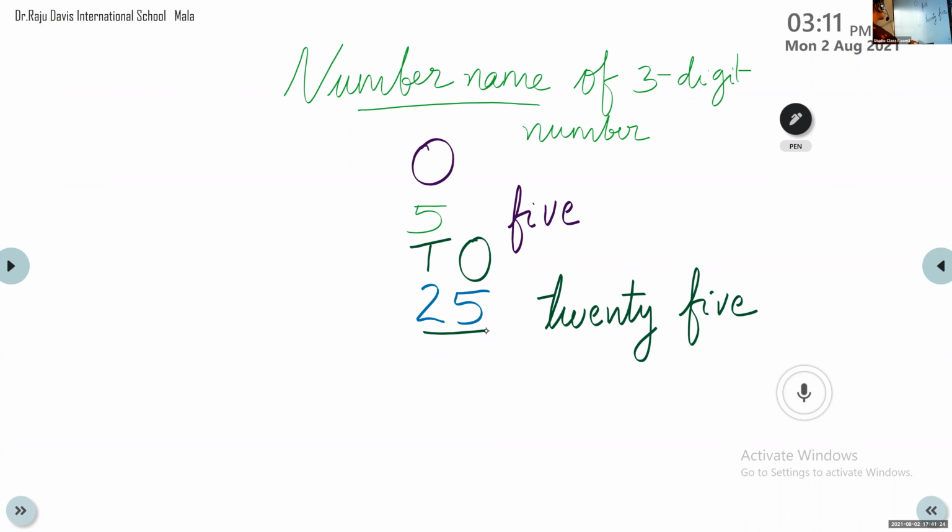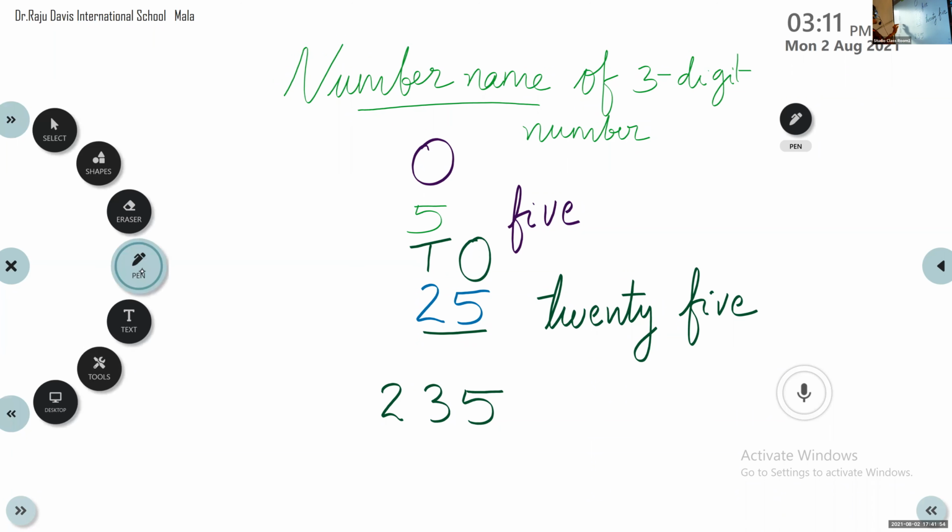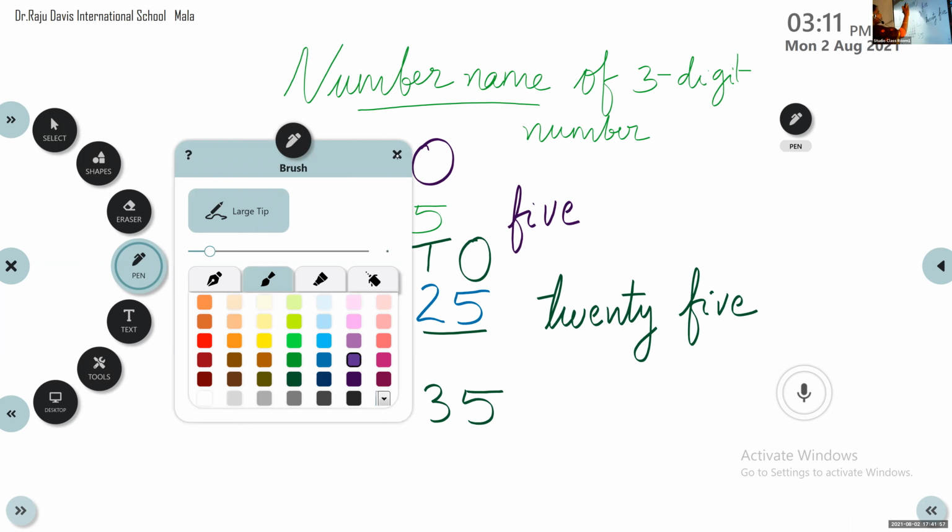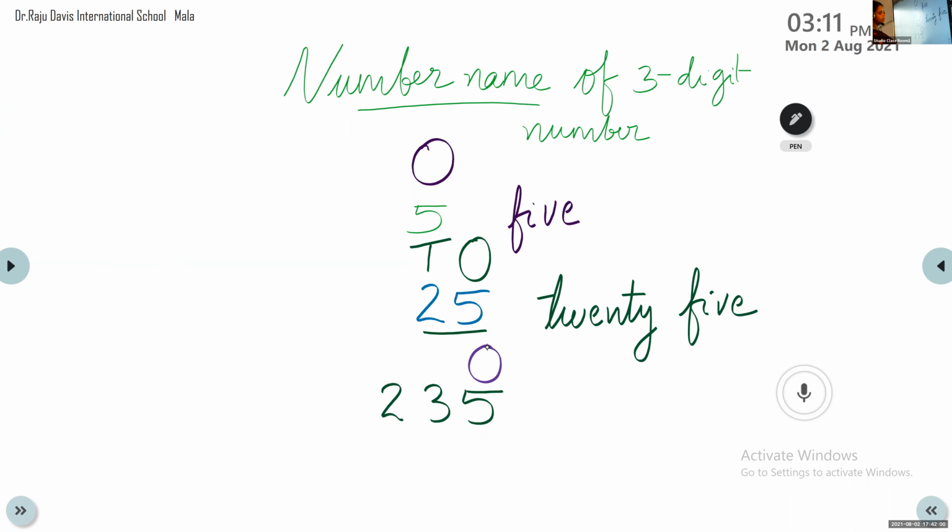Now next we are going to study three-digit numbers. Now I am going to write one three-digit number: 235. You can see here there are three digits. Three digits means there are three places. The places are ones, tens, and hundreds. The rightmost is the ones place. In the middle we have the tens place. Then the next one we have the hundreds place.